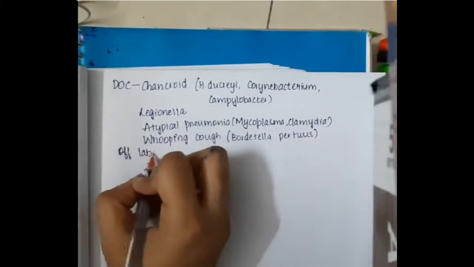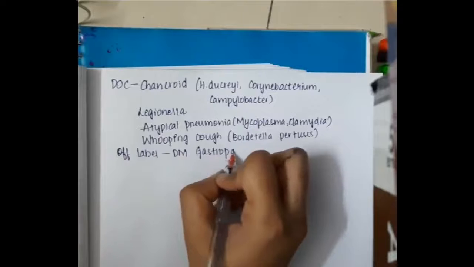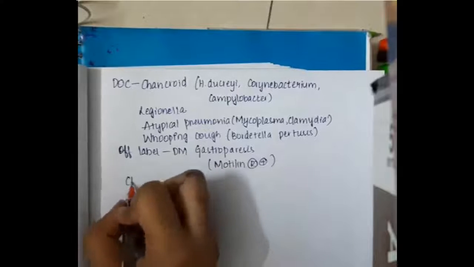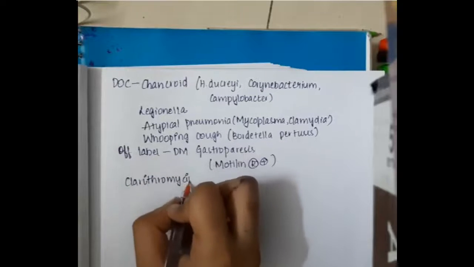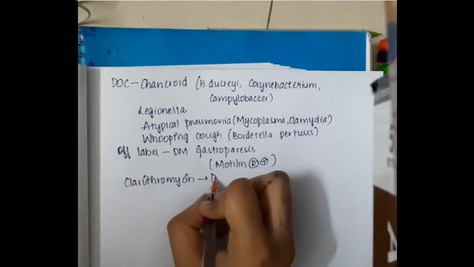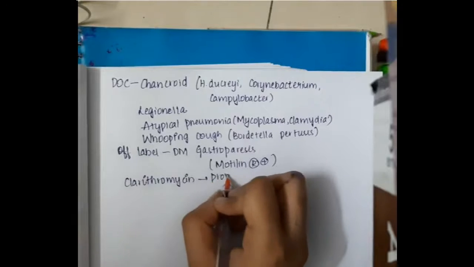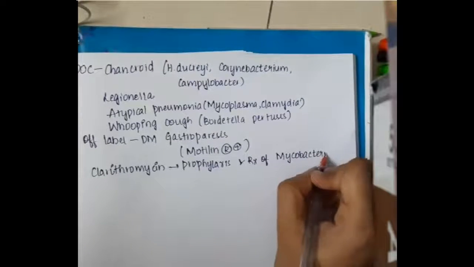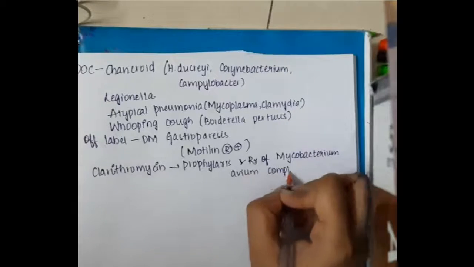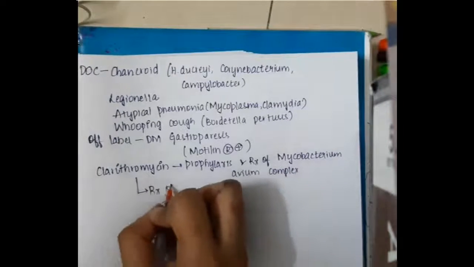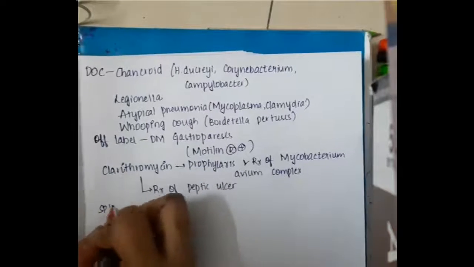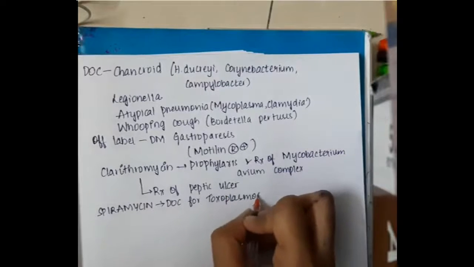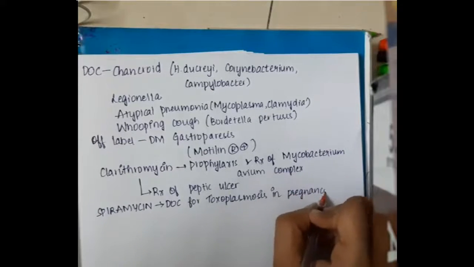This drug can be used off-label in diabetic gastroparesis, because this macrolide, especially erythromycin, will activate motilin receptors. Then clarithromycin is used in prophylaxis and treatment of Mycobacterium avium complex. Clarithromycin can also be used in the treatment of peptic ulcer. Then we have spiramycin, which can be used as drug of choice for toxoplasmosis in pregnancy.